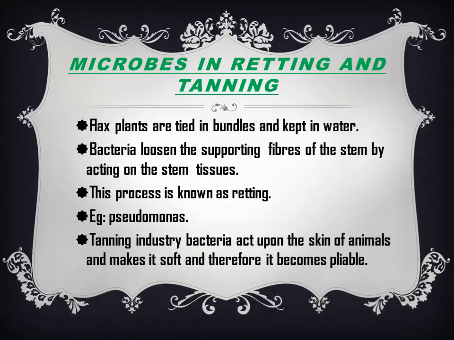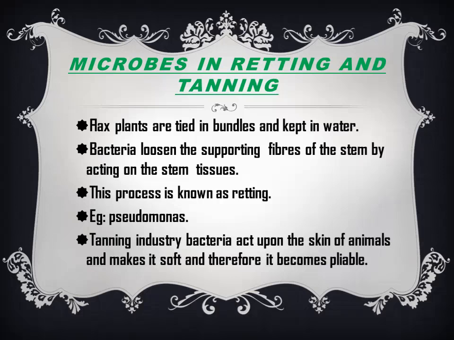Then microbes in retting and tanning. The flax, or fiber, or stem of the plant is kept under the water, and the bark loosens, or it is absorbed by the water and loosens. The supporting fibers of the stem are released by the action of bacteria. This process is known as retting. Example, Pseudomonas.